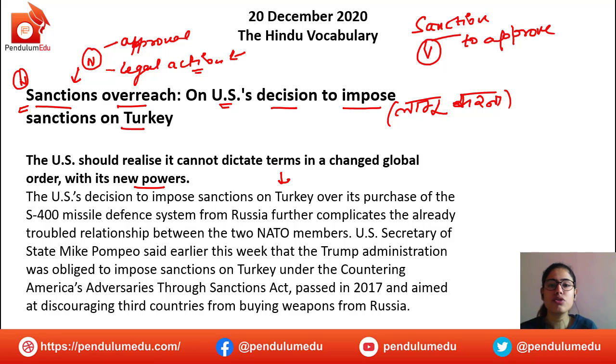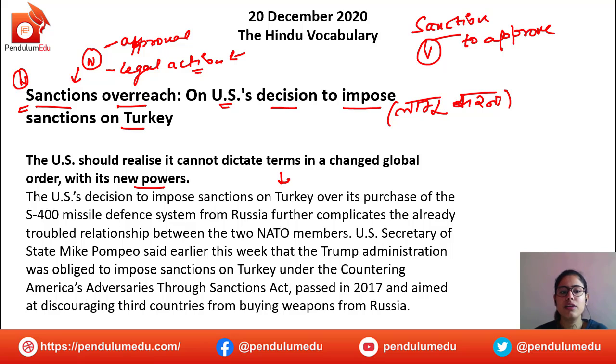Now, the writer says that the US has to realize that just because it has new powers, it cannot dominate the world or other powers. It should not live in this imaginary world where, with its new powers or authorities, it can take over the other nations.